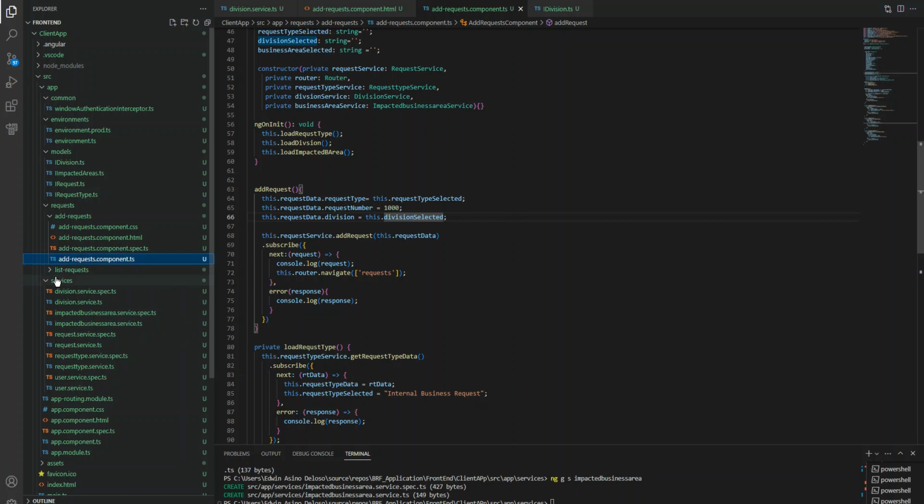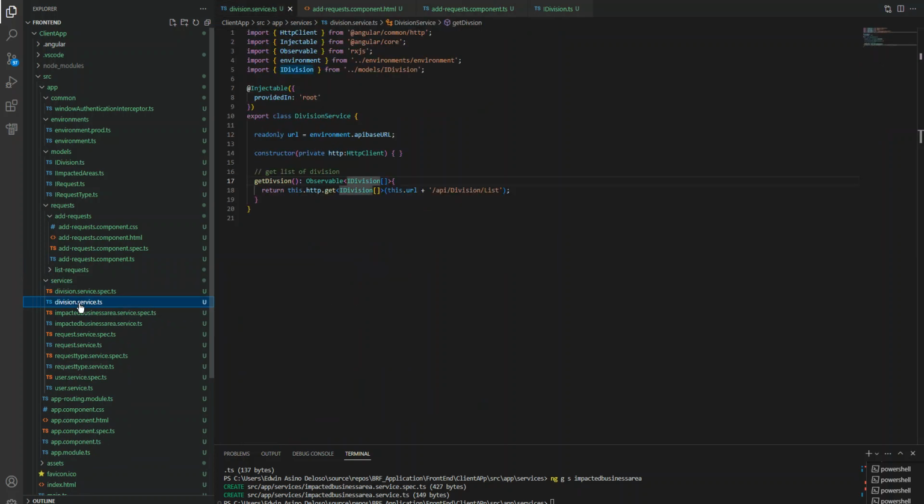I have services here to get to our API, for example, the division service. Basically, I'm just getting the list of divisions from our division table in the API, and we will load it as a drop down box in our Angular front end.